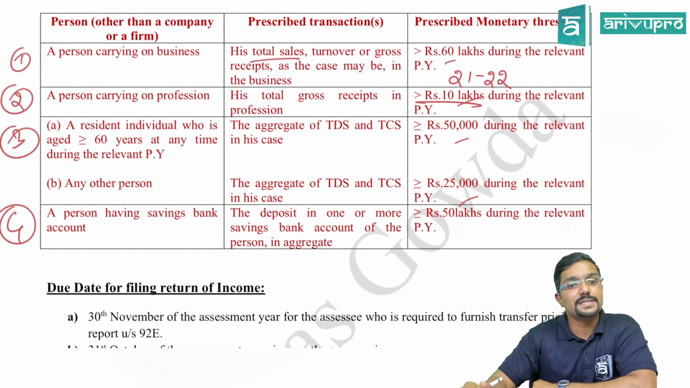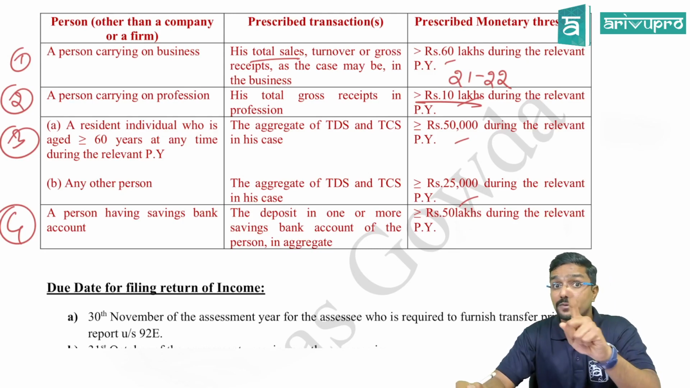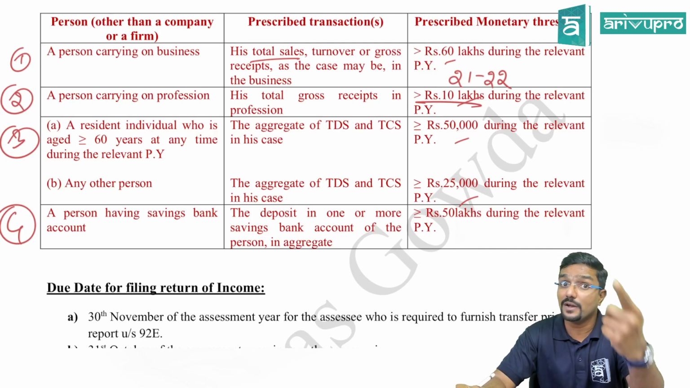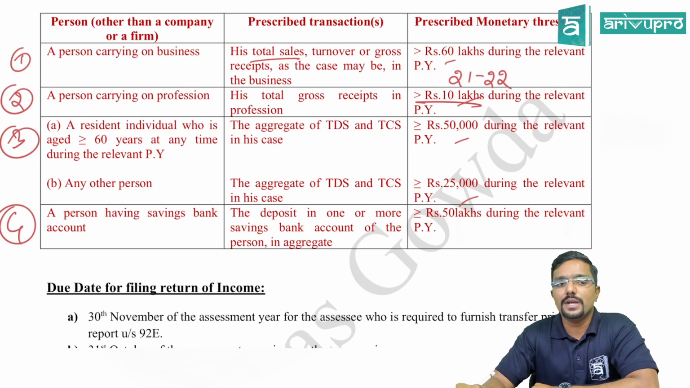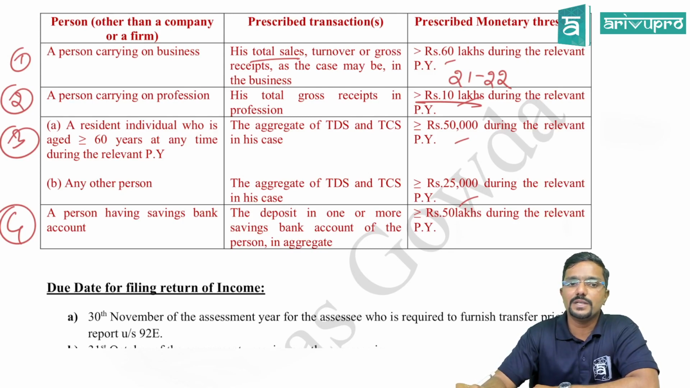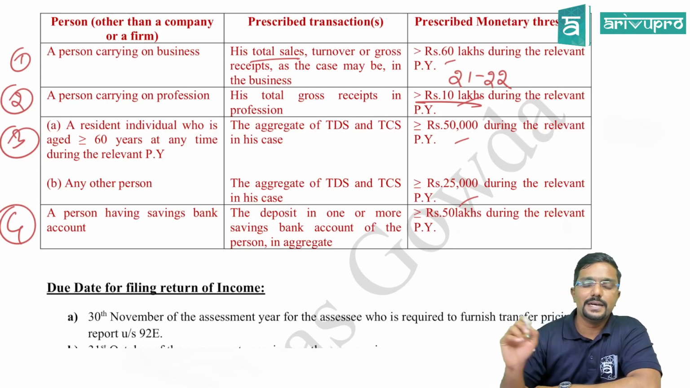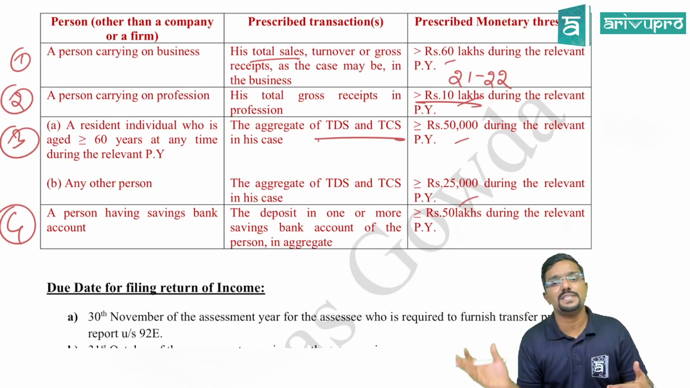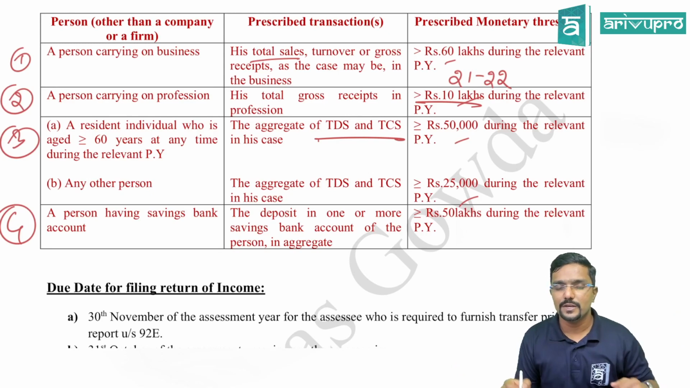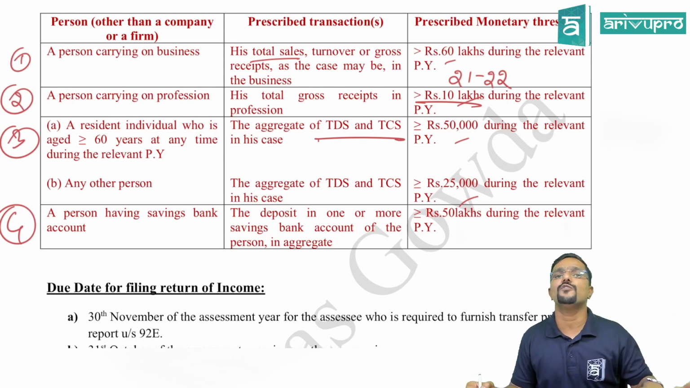Then coming to a resident individual who is aged more than or equal to 60 years, we call them senior citizen. Resident individual, please be careful. This is not applicable for non-resident individual. Who is aged more than or equal to 60 years at any time during the relevant previous year. The aggregate of TDS and TCS in his case, means TDS deducted plus TCS collected, both put together, if it is more than or equal to 50,000 during the relevant previous year, you have to file your returns.